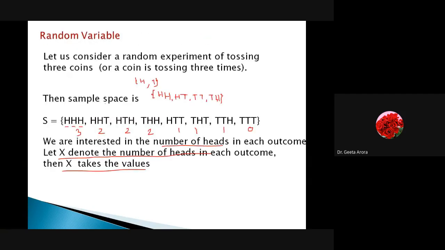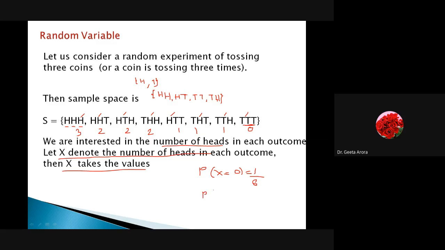How many total possible outcomes do we have to write down to calculate probability? 1, 2, 3, 4, 5, 6, 7, 8. Total 8 combinations are there. If we are saying probability of getting no hit, so what is the probability of the random variable value being equal to 0, or what is the probability of getting no hit? It is equal to 1 by 8. Out of 8 possibilities, we are getting only one favorable.